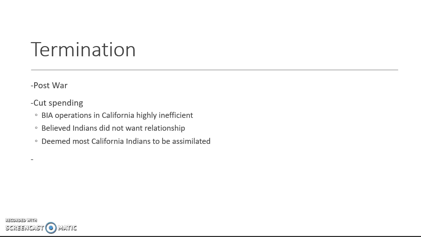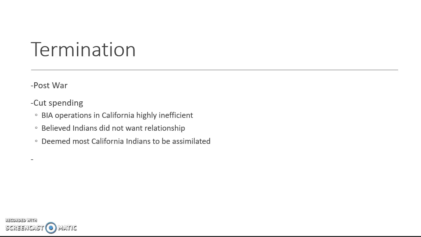The idea of the federal government was that they were going to terminate their fiduciary obligations to Indians, and with that, they would no longer have to pay anything for Indian tribes for health care, for anything associated with treaty rights. So the idea that they could cut that spending and assimilate Indians seemed like the best case scenario.